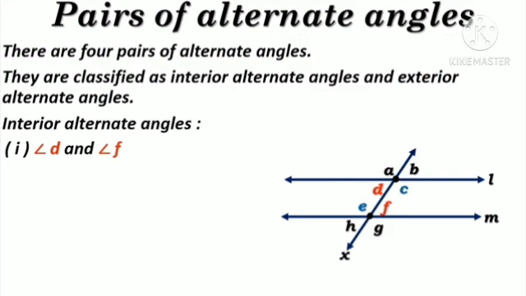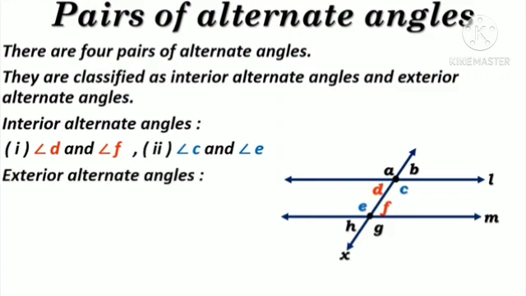Angle C and angle E is another pair of interior alternate angles. You can see that those 2 angles are also inside the parallel lines and they are cross angles. So angle C and angle E is the next pair of interior alternate angles. Now we will see exterior alternate angles.